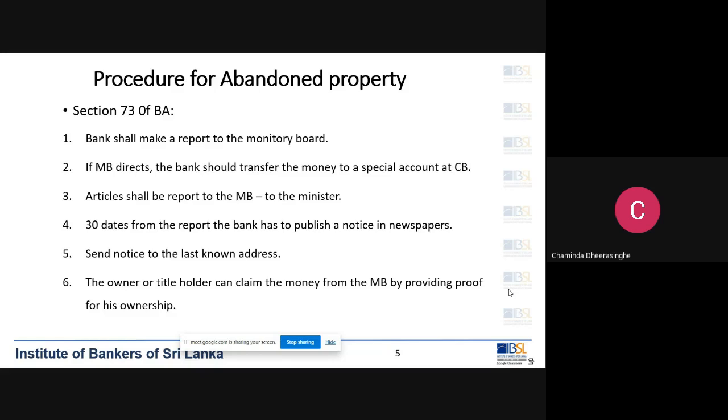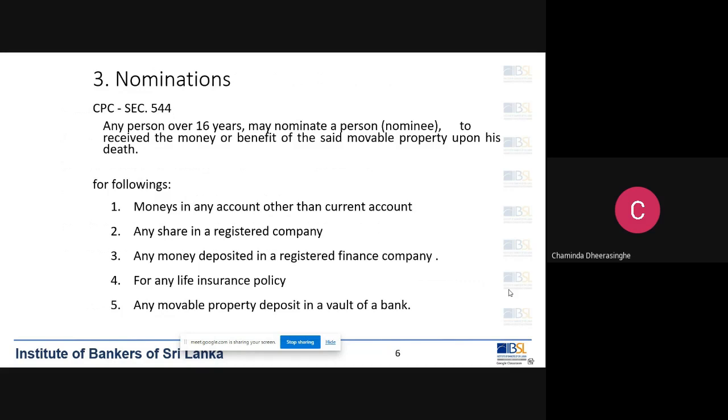Then the central bank will release the money after considering the ownership. Otherwise, what will happen if no one claims the money? That will be the property of the government. So banks cannot keep that money. It will be absorbed into government property. So that is about the abandoned properties.